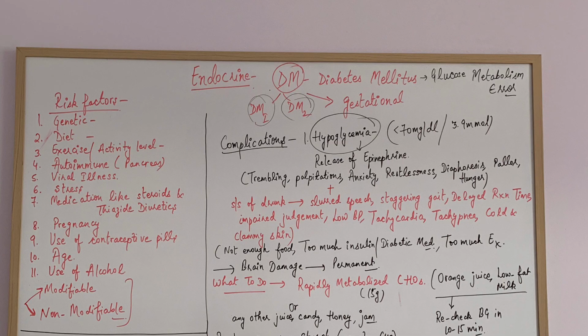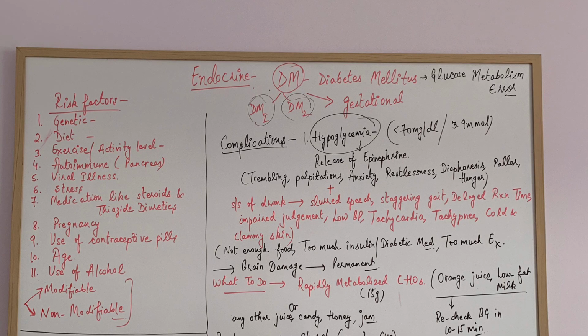Alcohol use also increases the amount of blood sugar in the body. These factors we can divide into modifiable and non-modifiable. Non-modifiable are obviously genetic causes, which we cannot modify, age, which we also cannot modify, and some autoimmune diseases.